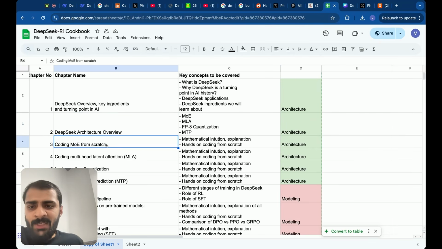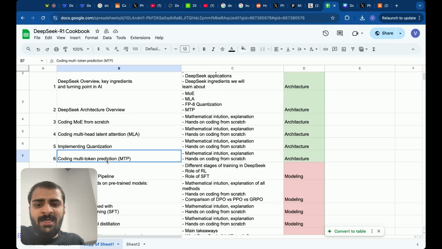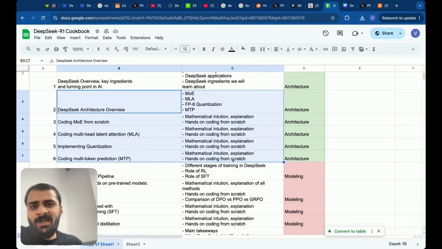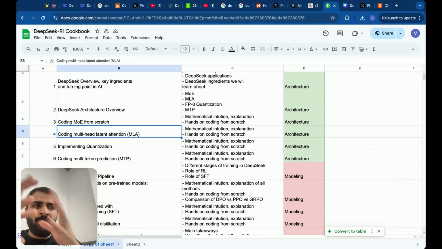They had something called mixture of experts, they had something called multi-head latent attention, they implemented quantization, they had something called multi-token prediction. All of these things are not easy to understand. If someone just writes a one-page report, you cannot build a mixture of experts model from scratch. Multi-head latent attention is a topic on which I have made notes of 50 pages, and only then have I been able to understand it.